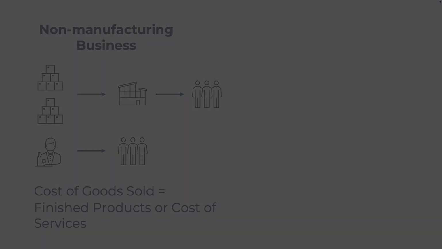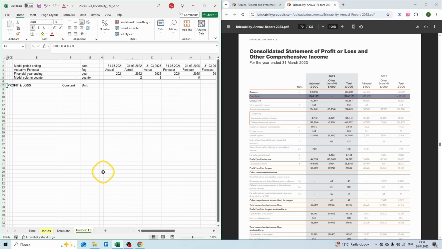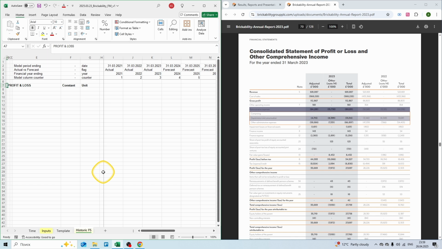So we can go back to our financial statements, and as we discussed, Brickability Group is not a manufacturing business and they don't have depreciation expense in cost of sales. But we have depreciation expenses in our operating expenses, and they made it easy for us because they show right in the profit and loss statement depreciation expense and operating expense separately.